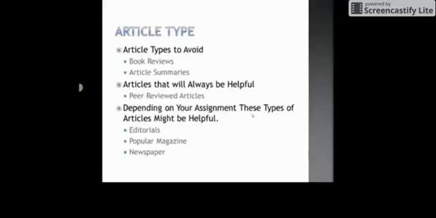Just as there are types of articles that should never be used in research, there is a type of article that would always be suitable to use in a research project. This is a peer-reviewed article. The peer-reviewed article goes through a very extensive review process before it is published. These articles must be evaluated by experts in the article's subject area. Only after these experts have evaluated the research content and conclusions is the article published. Once the article has been